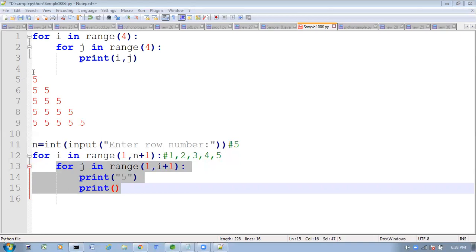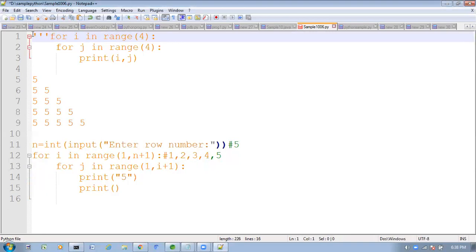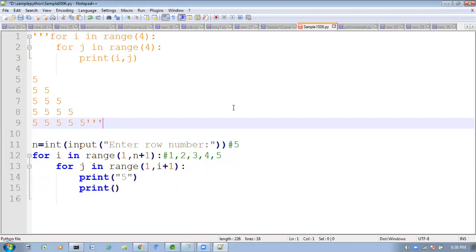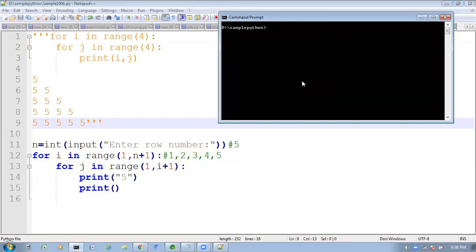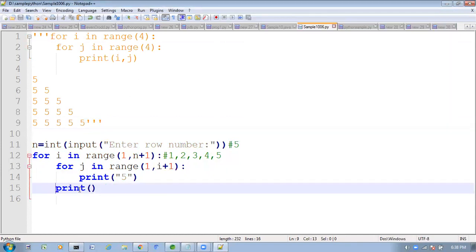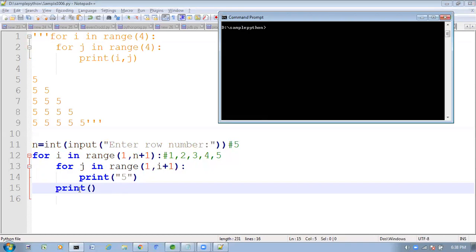So now, see, if I run this one, what output will we get? See, here what are we getting? The first time only 1 time I am getting. The second, 2 times. The third, 3 times. The fourth, 4 times. The fifth, 5 times I am getting.